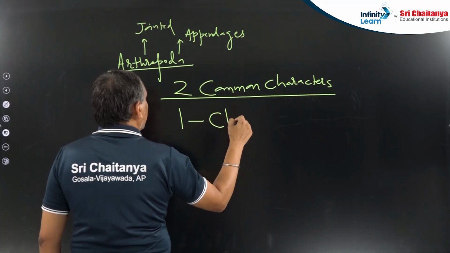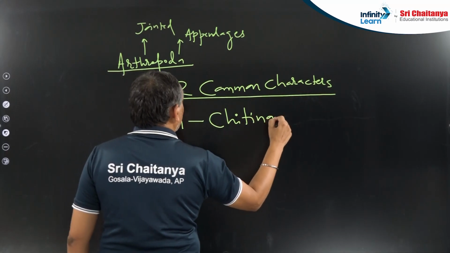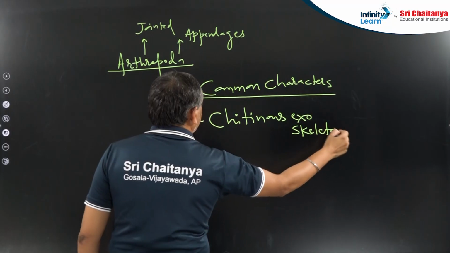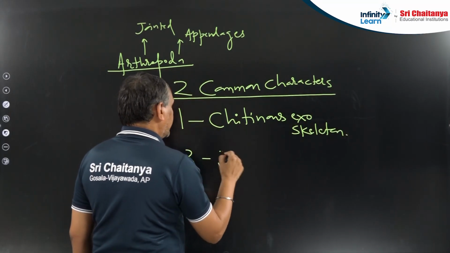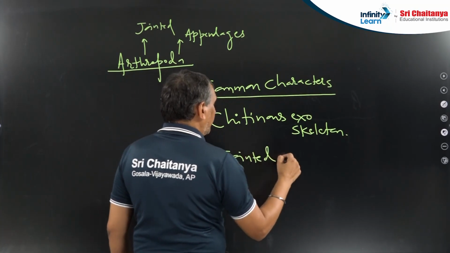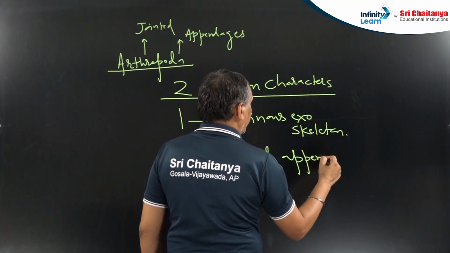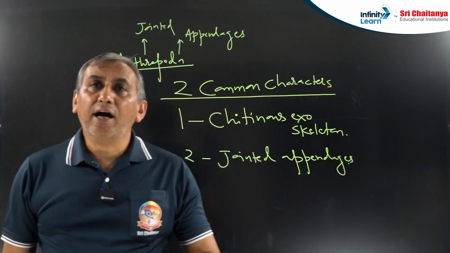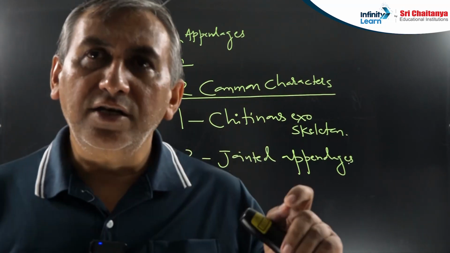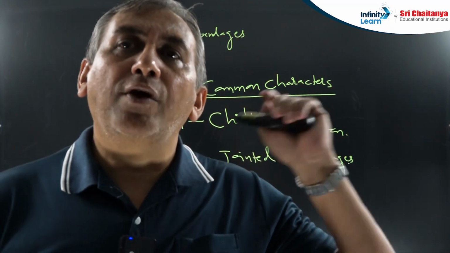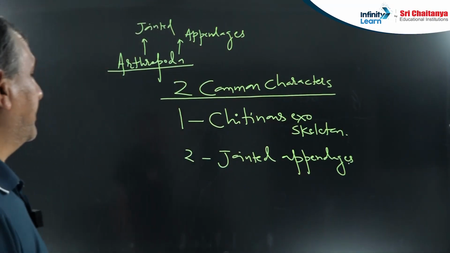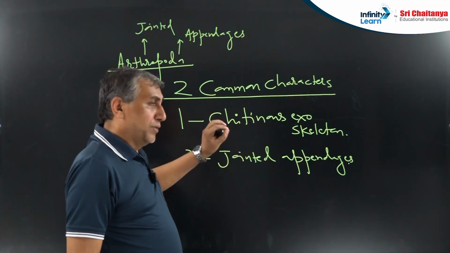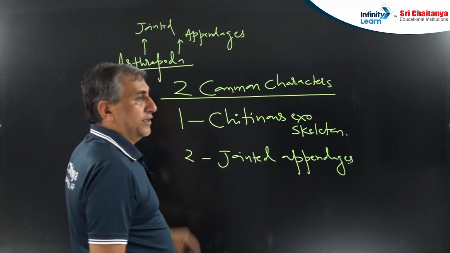One is the chitinous exoskeleton and the second one is the jointed appendages. And there is one question that you have to remember: why are the arthropods considered the most successful group of animals? Because of the chitinous exoskeleton.